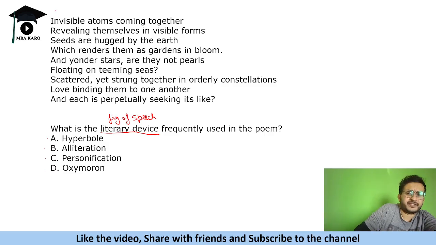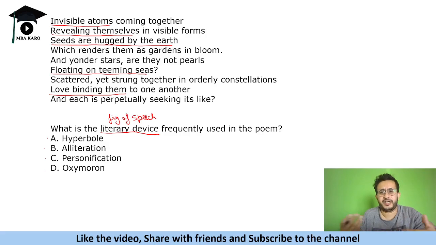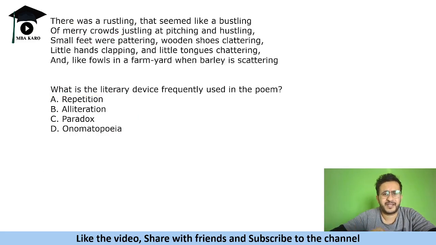Now, if you see these lines: invisible atoms revealing themselves, seeds are hugged by the earth, floating on teeming seas, love binding them. So these are all human characteristics. Hugging, you do not expect, is something humans do, right? Seeds are hugged by the earth. So this is an example of personification. Isn't it simple? If you understand what these figures of speech are and make some basic observation of the lines, you can answer these questions. Next, we have another poem.